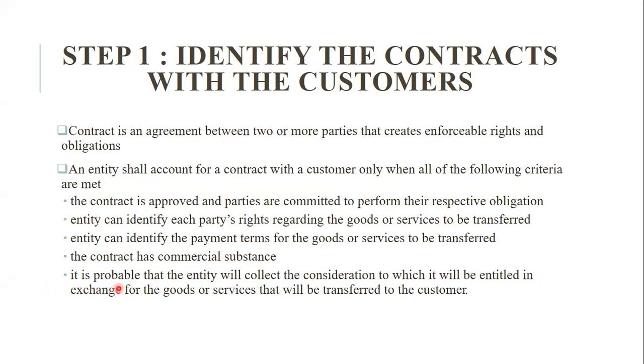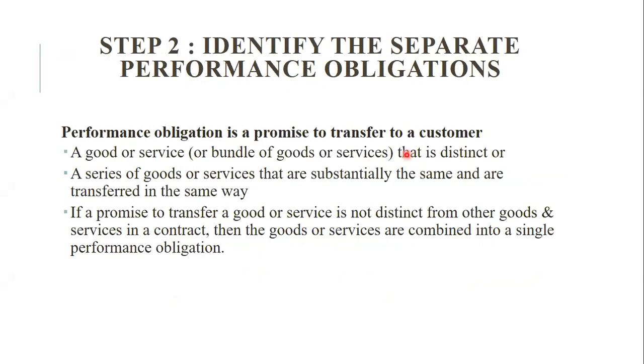Then it is probable that the entity will collect the consideration to which it will be entitled in the exchange for goods or services that will be transferred to the customer. So these are the point. If these points are covered, then only it is saying that this is the valid contract between the customer and entity. Then step 2, identify the separate